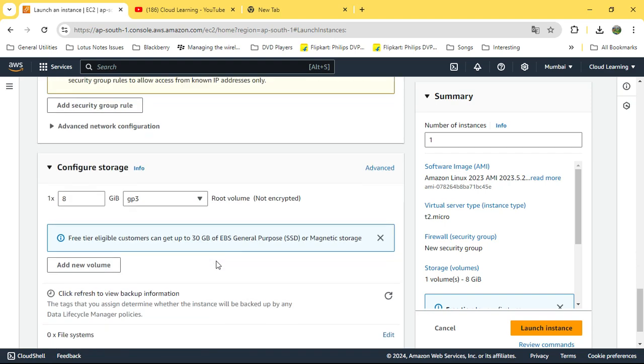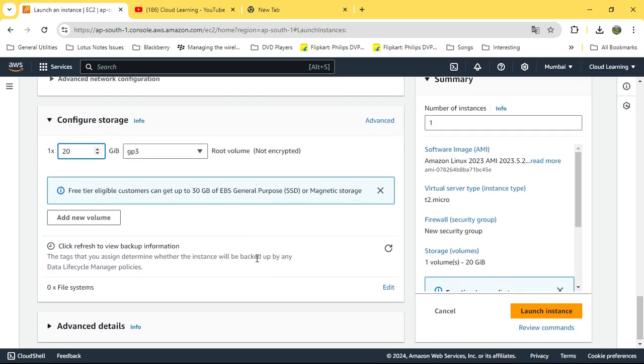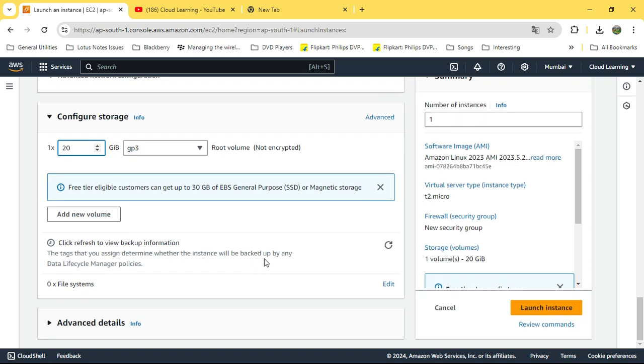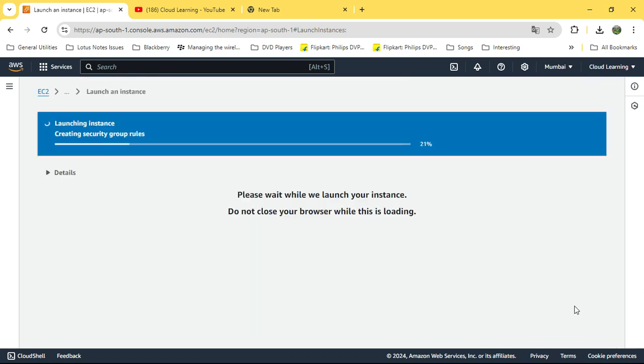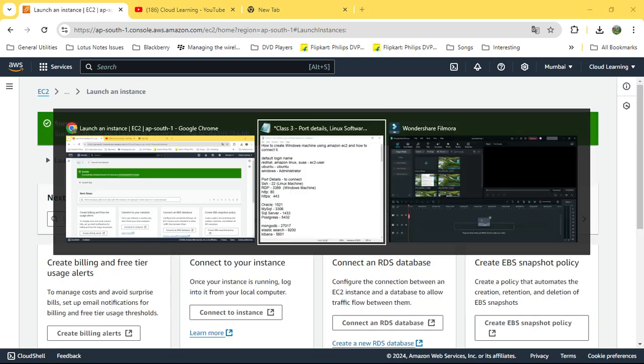Then you will get 8 GB by default. So I go for, say, 20 GB initially, and all good. Okay, I can launch the instance. So one Windows machine and one Linux machine both got launched. Okay, so come to our notes.